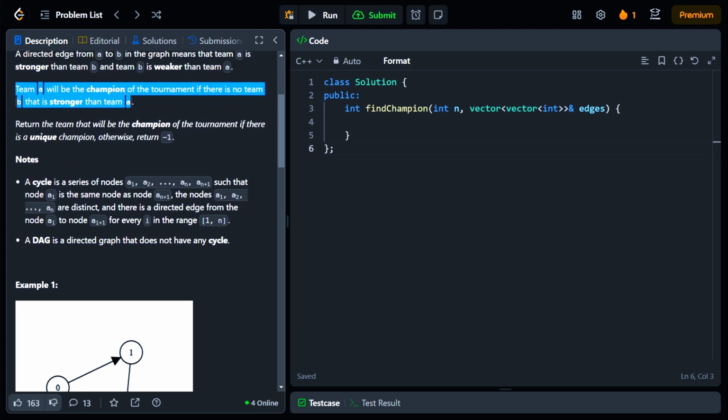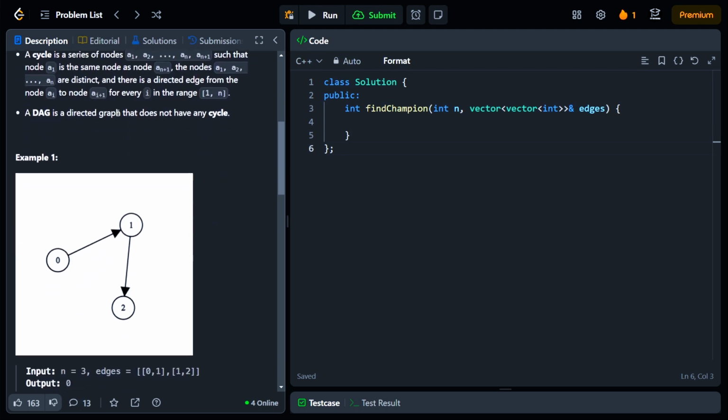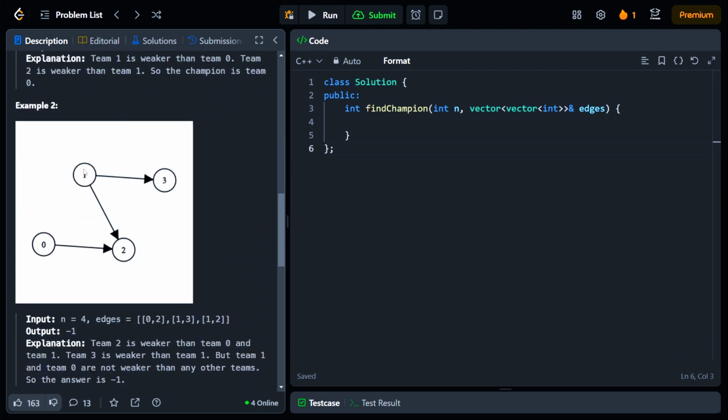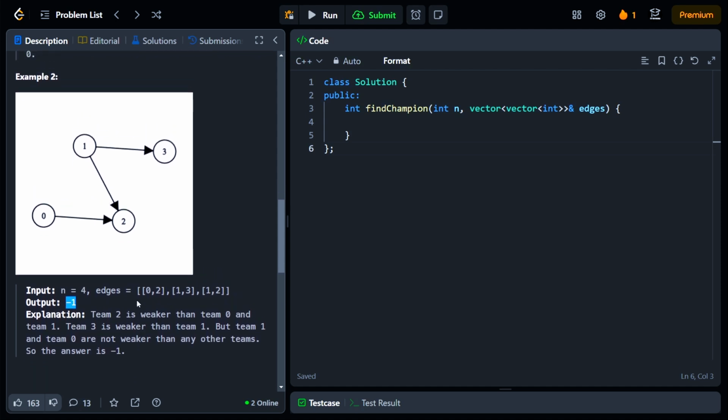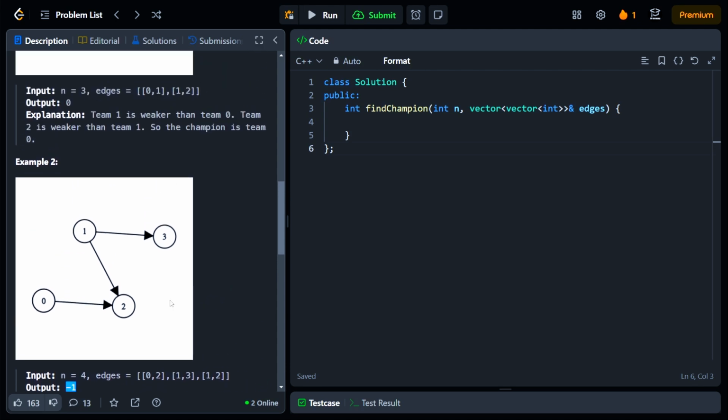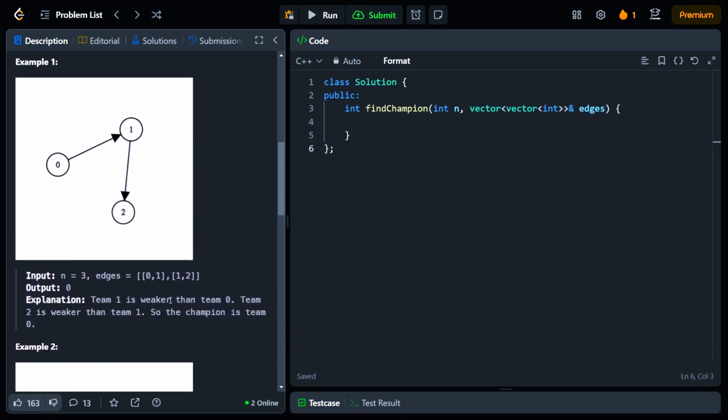Team A will be the champion of the tournament if there is no team B that is stronger than team A. This is true for team 1, we do not have any other teams that are stronger than it, and for 0, it's also true. So we have two such teams, so we cannot determine which one is the champion. So we return -1.